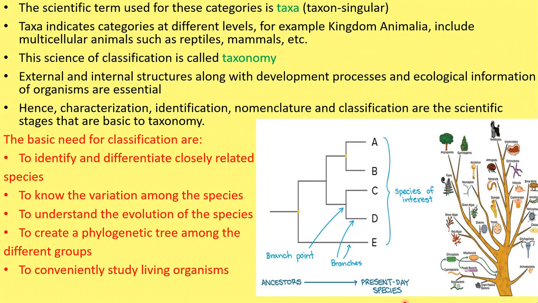So this phylogenetic tree or evolutionary tree gives a clear idea that here is a common ancestor, and slowly it gives rise to lower simple organisms and then to complex organisms on the top. So it is possible to create a phylogenetic tree among the different groups and to study living organisms easily. For this reason, the need for classification is very important. Clear? Now we can understand.